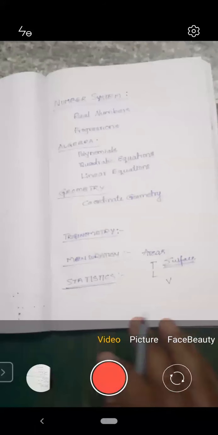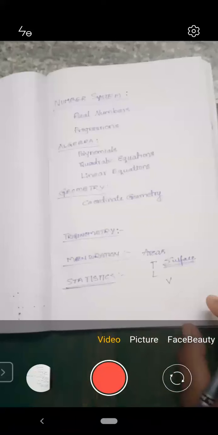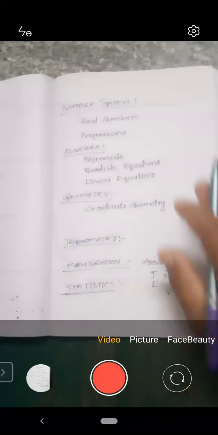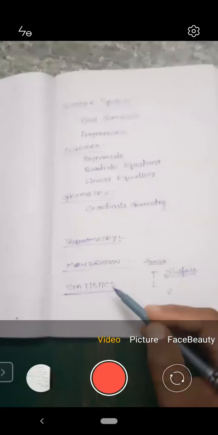From those three central tendencies also, they will ask some application questions: how to find the mean by different methods. Sometimes they will give the formula and ask what the parts of the formula are. These are all the compulsory, big, major areas.